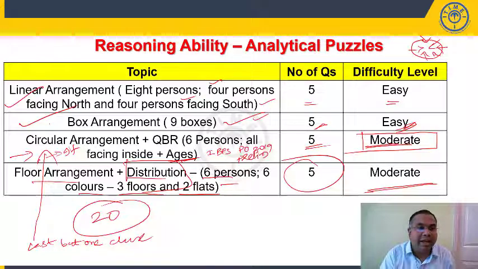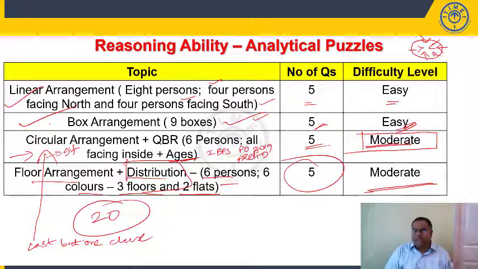But when you look at linear or box arrangement, when you read about 40 to 50%, half of the clues, you are able to find your final arrangement. But in circular arrangement, you are getting the two possibility case till the last but one clue. When you read that last but one clue, one of those possibilities is ruled out, and then you are able to make your final arrangement. This also makes your circular arrangement a little more difficult compared to your linear arrangement and box arrangement.